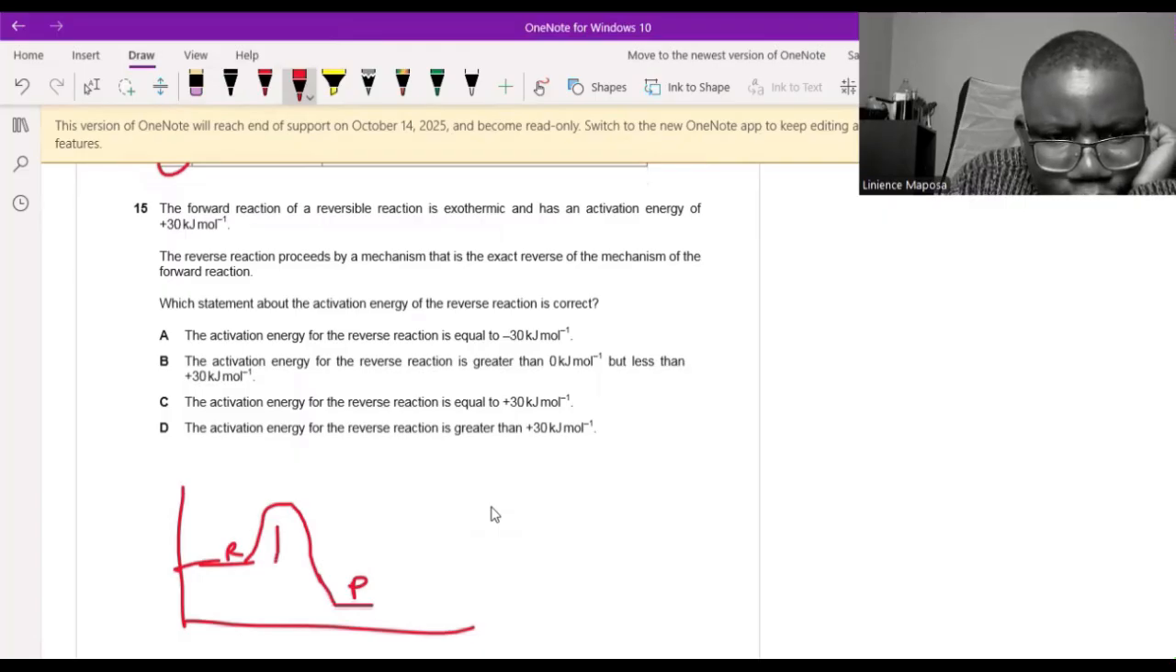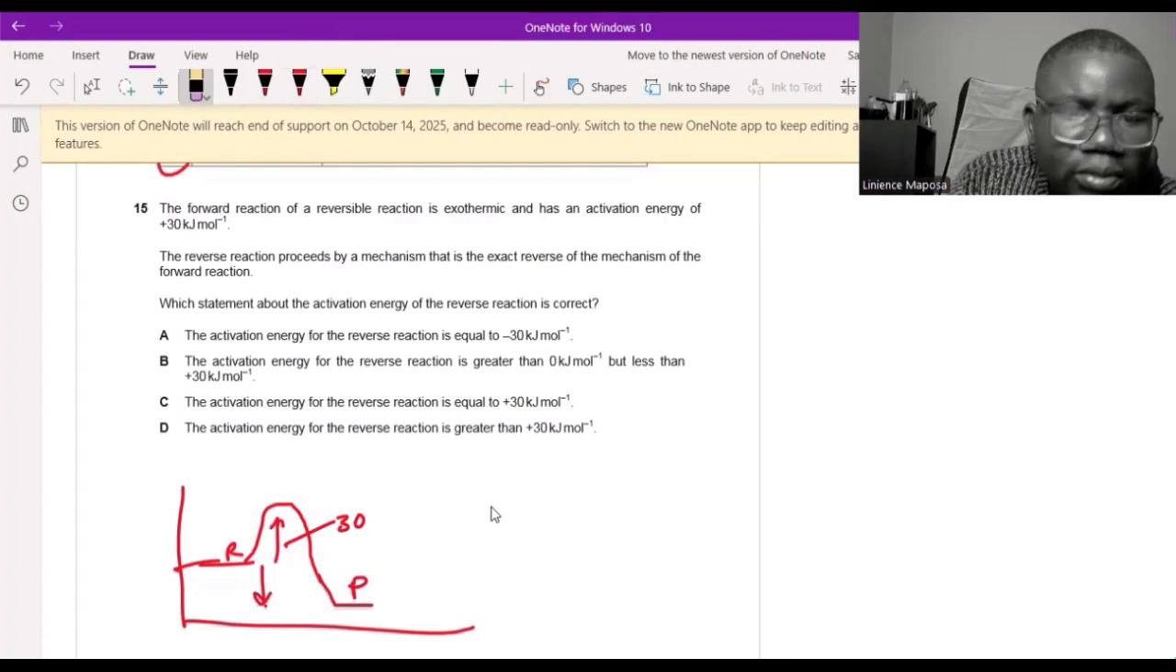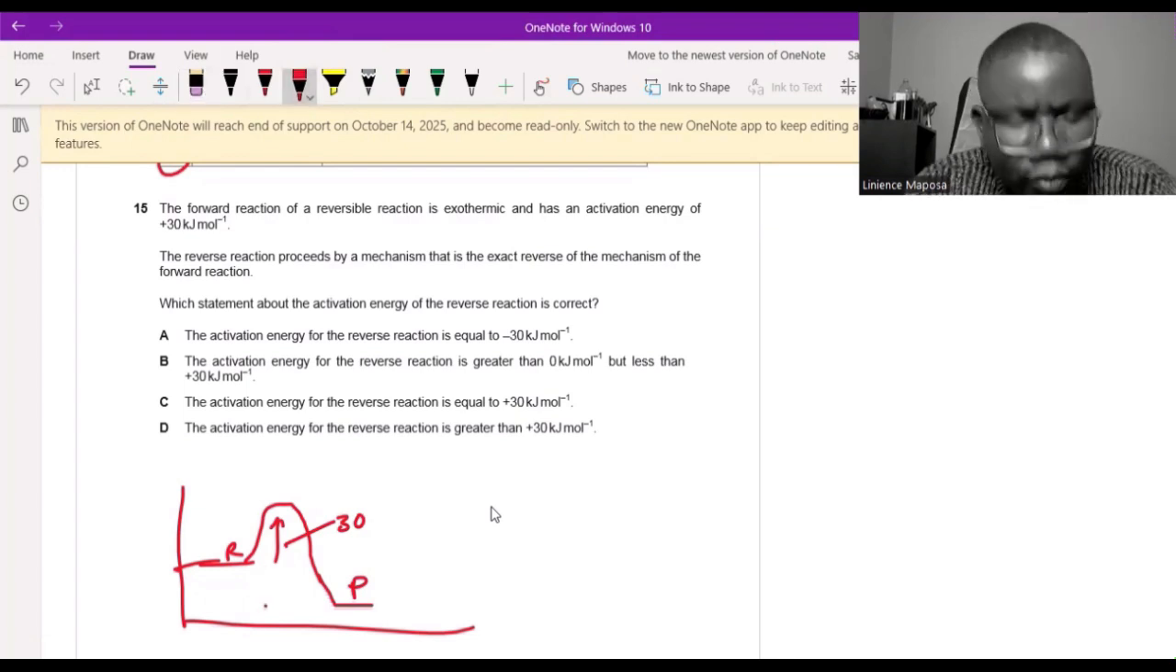Here I need to supply 30 kilojoules of energy. So 30 kilojoules, that's my activation energy. And my delta H will be from there going down, from here going here. They didn't ask, we just know. We have to think about it.